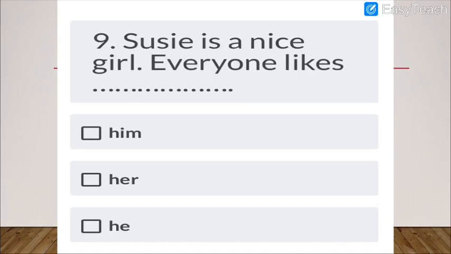Okay, the next question is, let me read it for you. Susie is a nice girl. Everyone likes dash. Now here Susie is in the subject part in the beginning, but here everyone likes dash. So here you have to replace Susie, the pronoun should be there, but at the end. So at the end, if you use in the object part for the girl, what should be done? I already explained you. Options are there, him, her, he. This is very easy if you see the option carefully. So I'll read the question again. Till then, please note down your answers in your books.